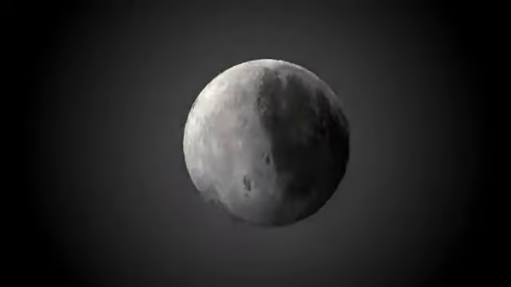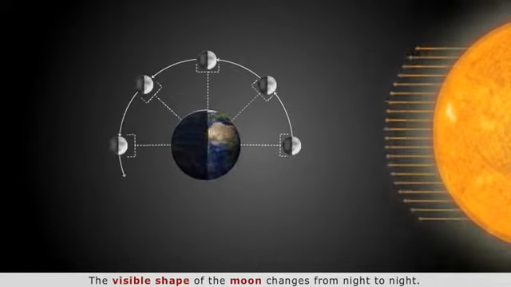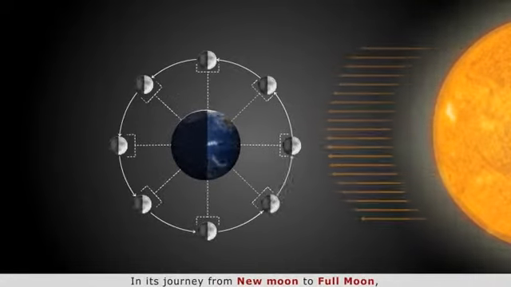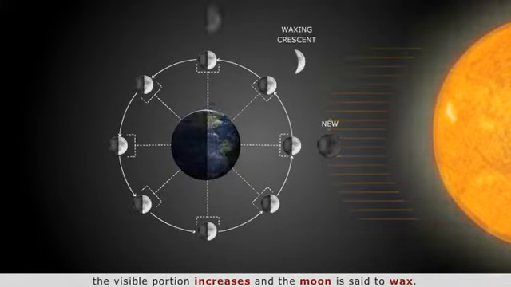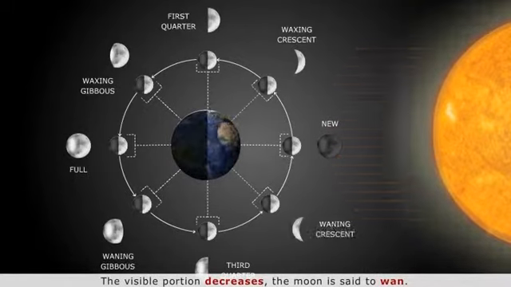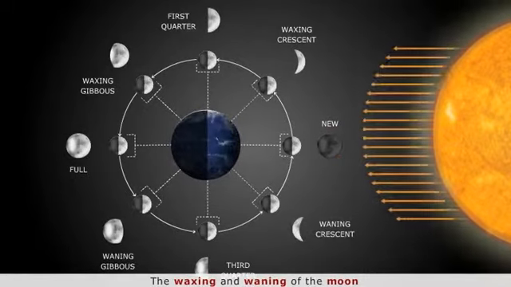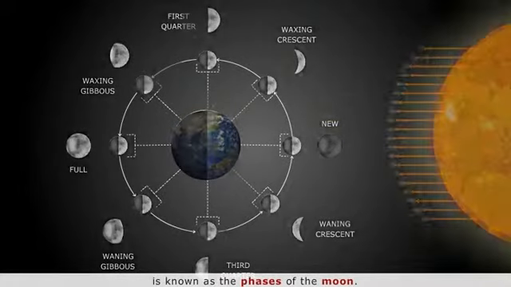Phases of the moon. The visible shape of the moon changes from night to night. In its journey from new moon to full moon, the visible portion increases and the moon is said to wax. When the visible portion decreases, the moon is said to wane. The waxing and waning of the moon is known as the phases of the moon.